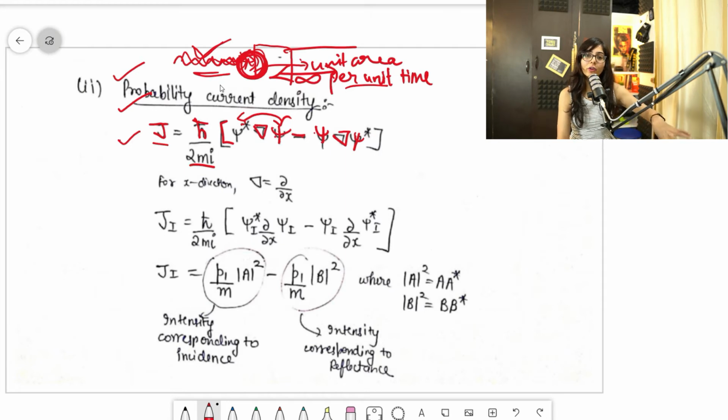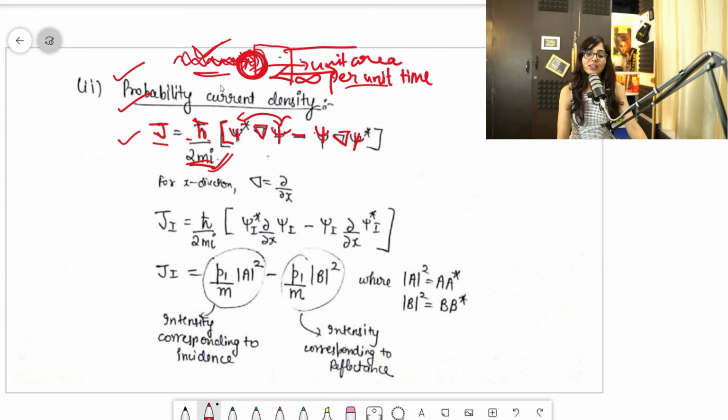Clear? Also, I learned it like this, that it is h cut by 2 mi. I always used to forget this, so I always remember it like this: mi. You all must be knowing about this Mi phone, there is some brand, Mi phone. So I always do it like this: J is equal to h cut by 2 mi. It's funny, I know that. Fine, you can remember it like that.